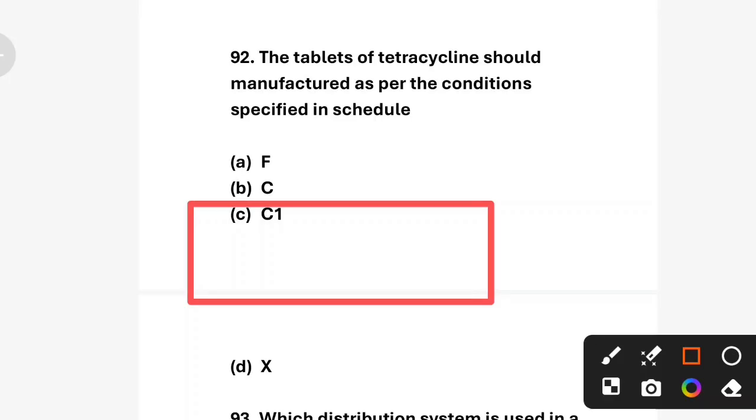Schedule C1 of the Drugs and Cosmetics Act contains antibiotics like tetracycline requiring strict manufacturing and storage conditions. Schedule F relates to vaccines and serum, and schedule X deals with habit forming drugs. And schedule C includes other biological products but not tetracycline.